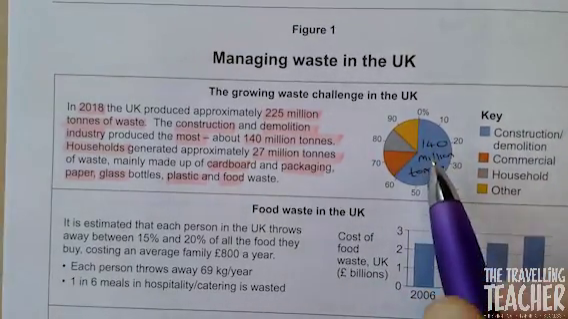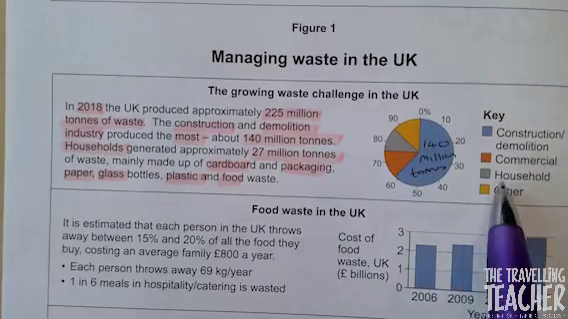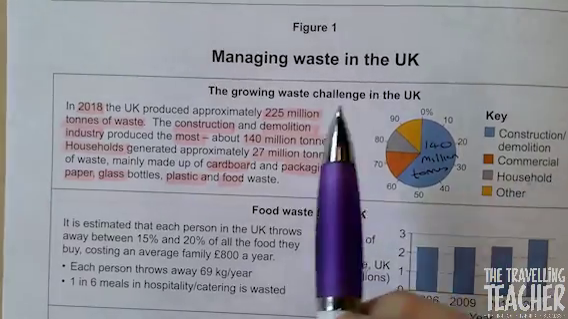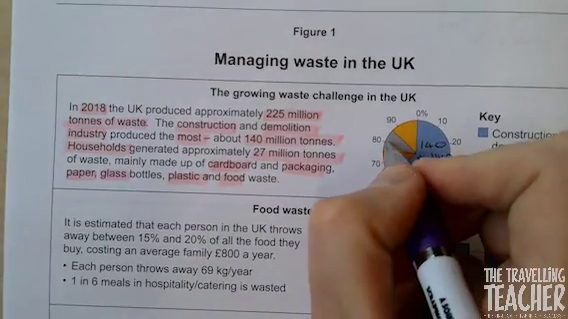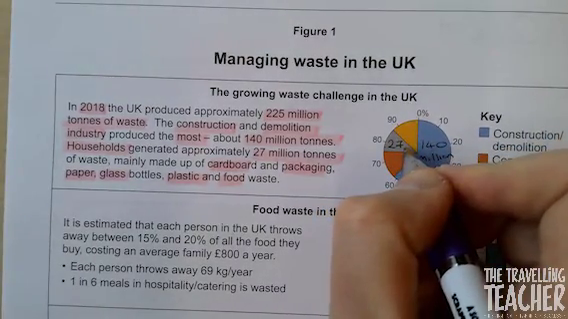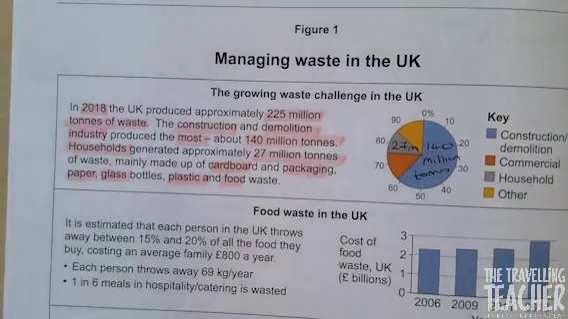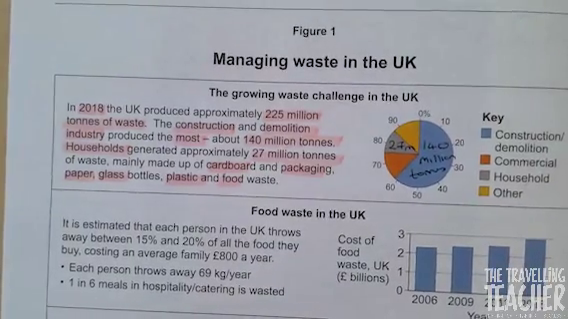And for this grey section, if we look at our key, is households. If we look at our information, it says 27 million. So I'm just going to write 27, and I'm going to write M for million. There we go, that fits that in. So there's the first one.